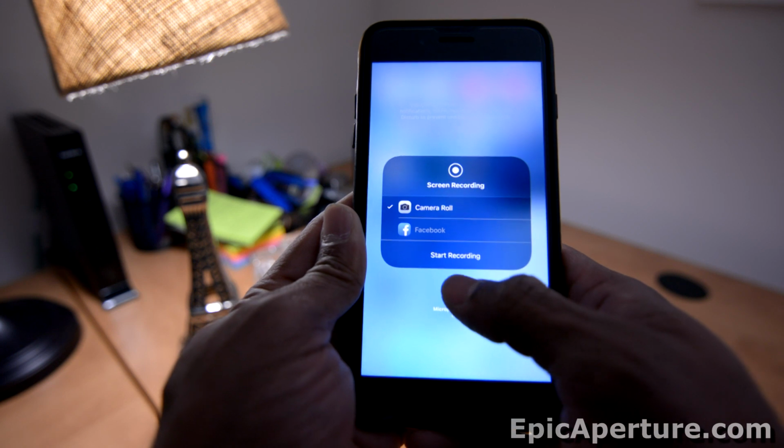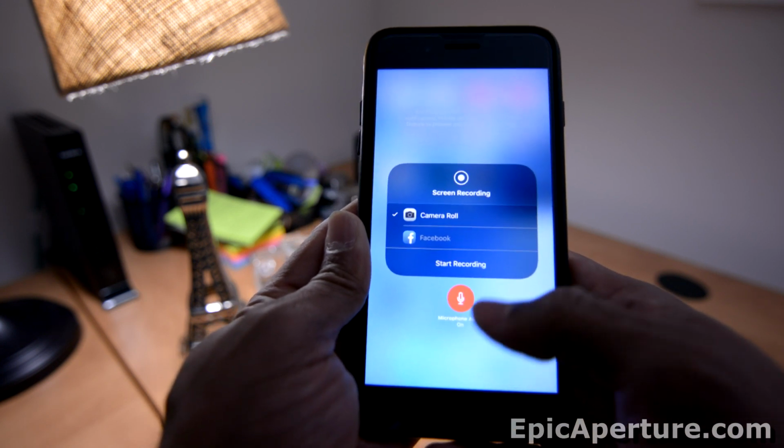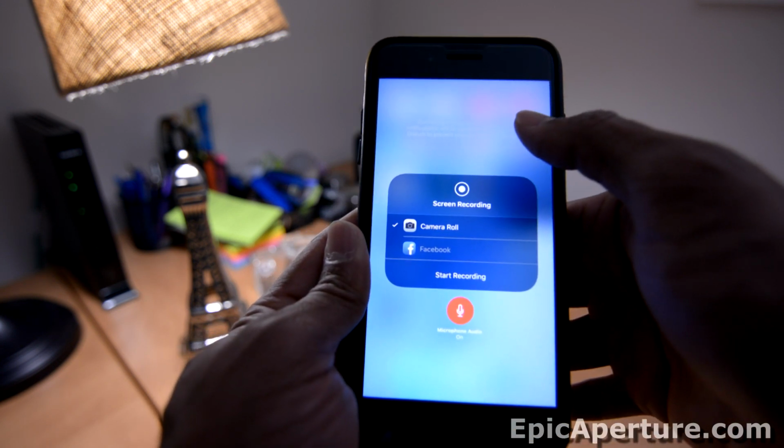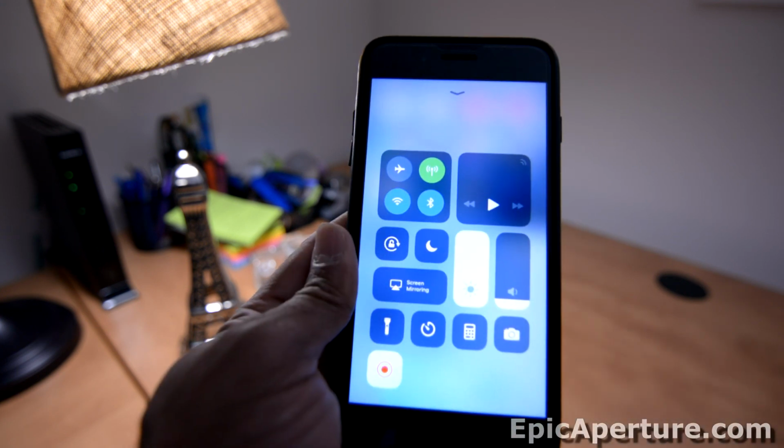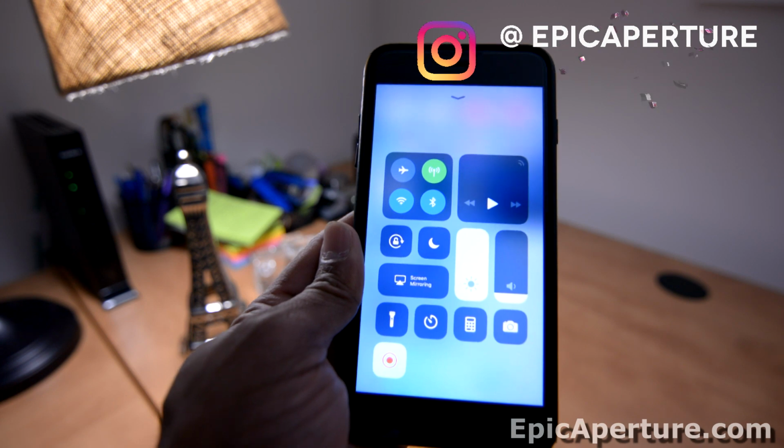All you have to do now is tap on that mic icon and it will turn red, showing you that it is on now. Then all you have to do is go back and hit the record button, and that will record your iPhone screen and audio as well.